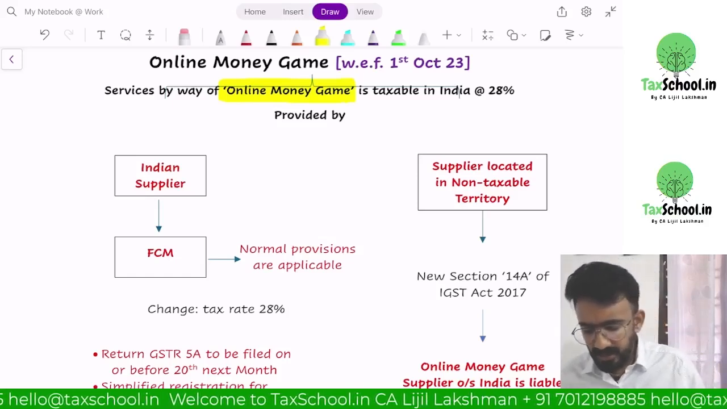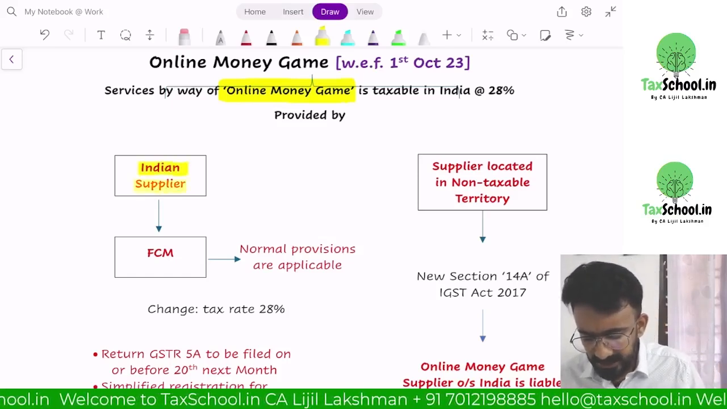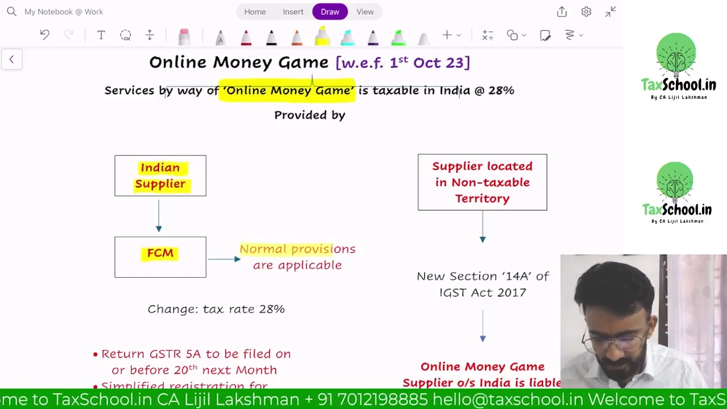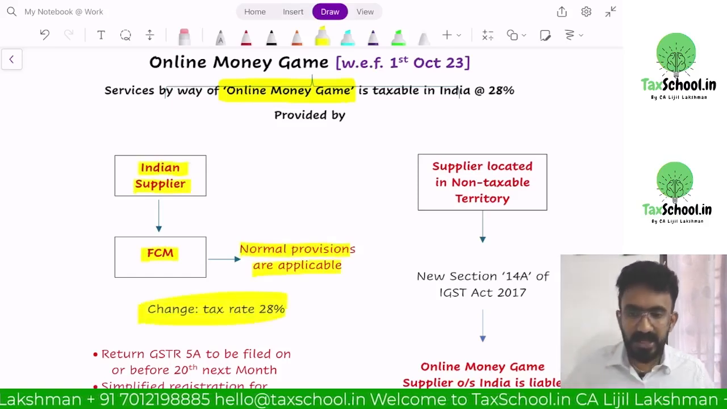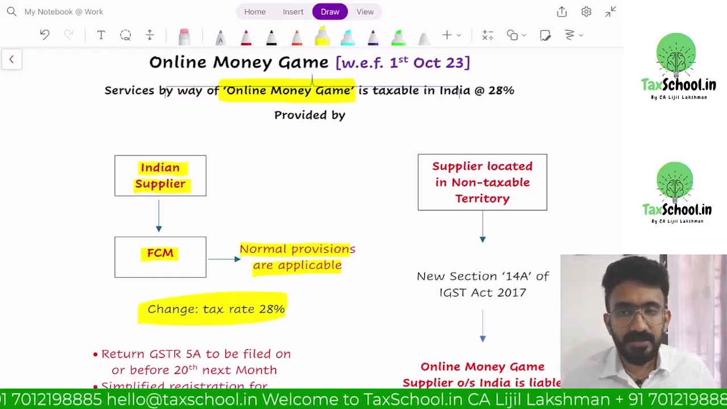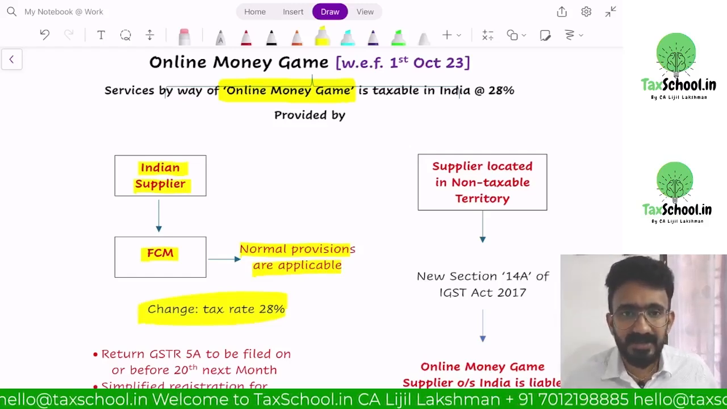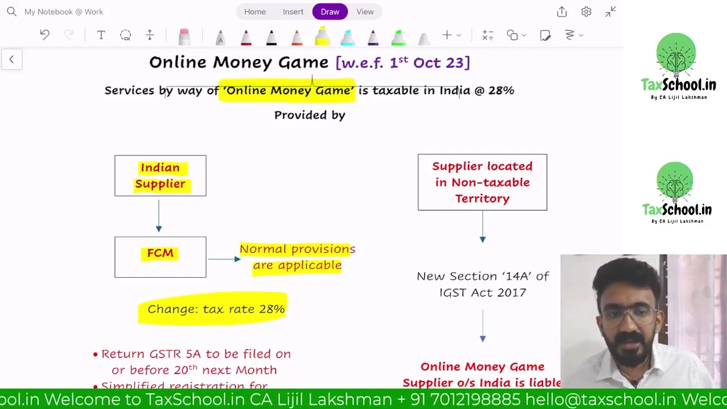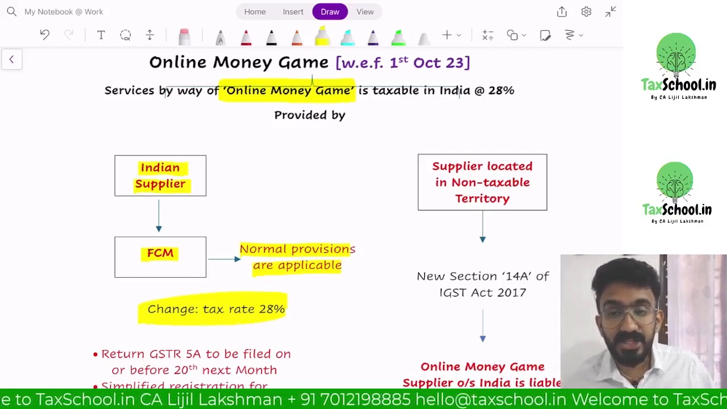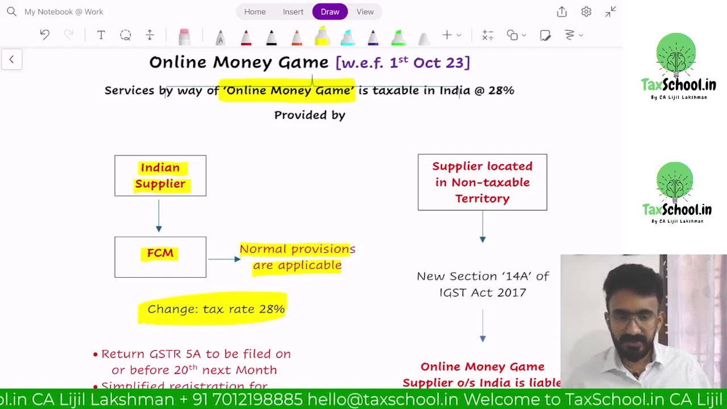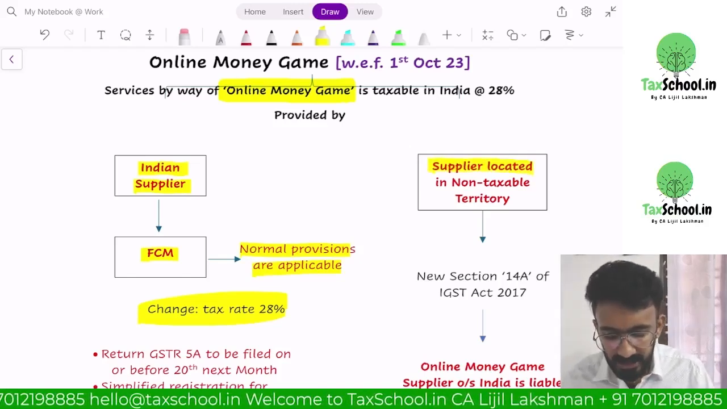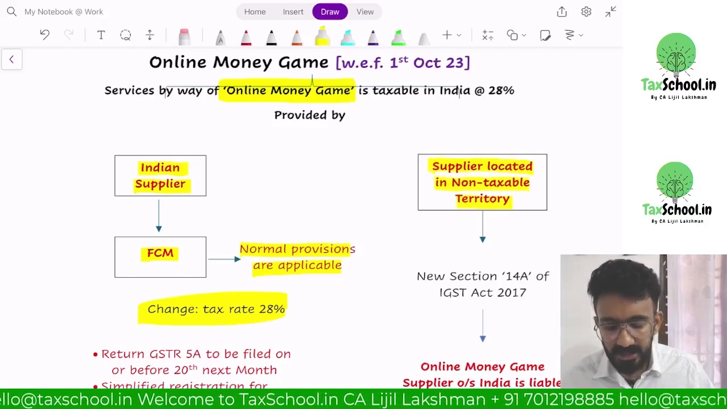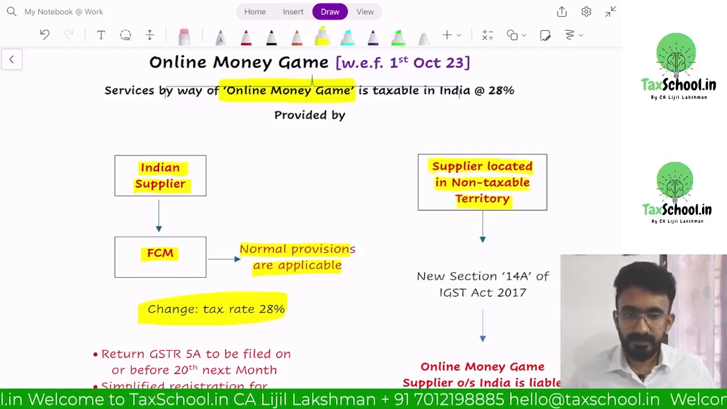What if the online money gaming supplier is an Indian supplier? It is already under FCM, normal provisions are applicable. The change that he will have to go through is now the tax rate is not 18% because he is no longer an IT service provider, he is rather a specified actionable claim provider. He is providing supply of goods. What if the supplier who is providing only an online money game is located in non-taxable territory?